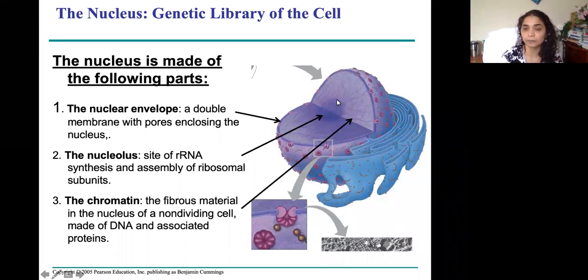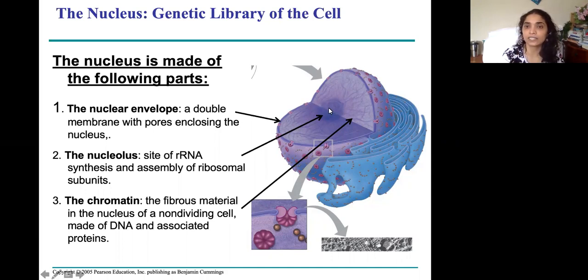And this membrane has a lot of pores. These are called nuclear pores. Inside the nucleus there are fibers which are made of DNA, which we talked about earlier in chapter 1. And this DNA, which is a chain of nucleotides, is wrapped inside the nucleus with the help of proteins. That is why it is called chromatin. Chromatin is a combination of DNA and proteins together, making the nicely packed structures of chromosomes.